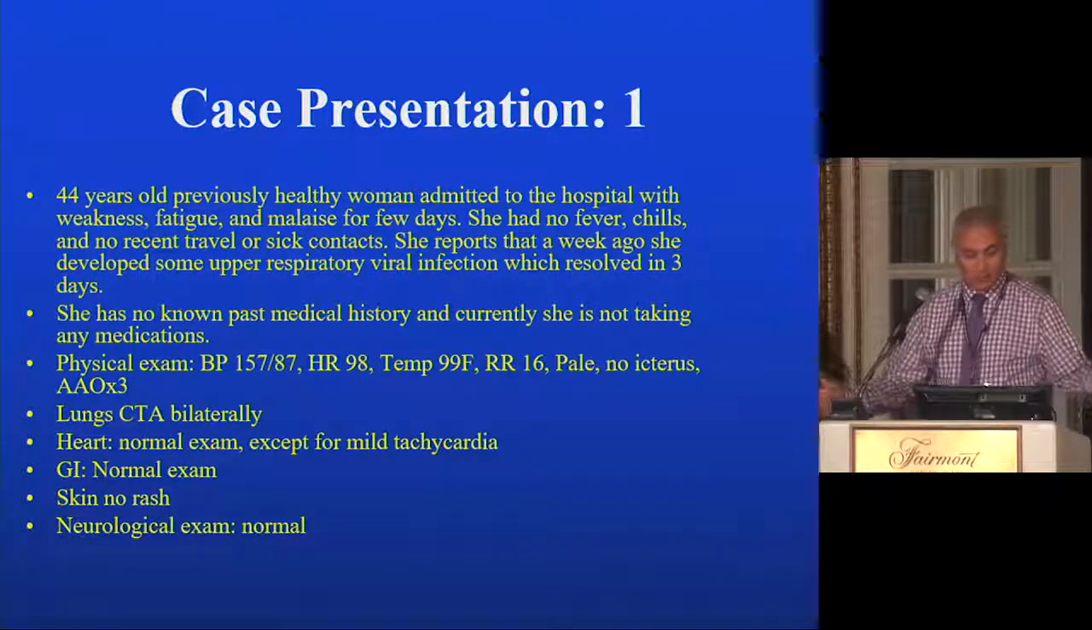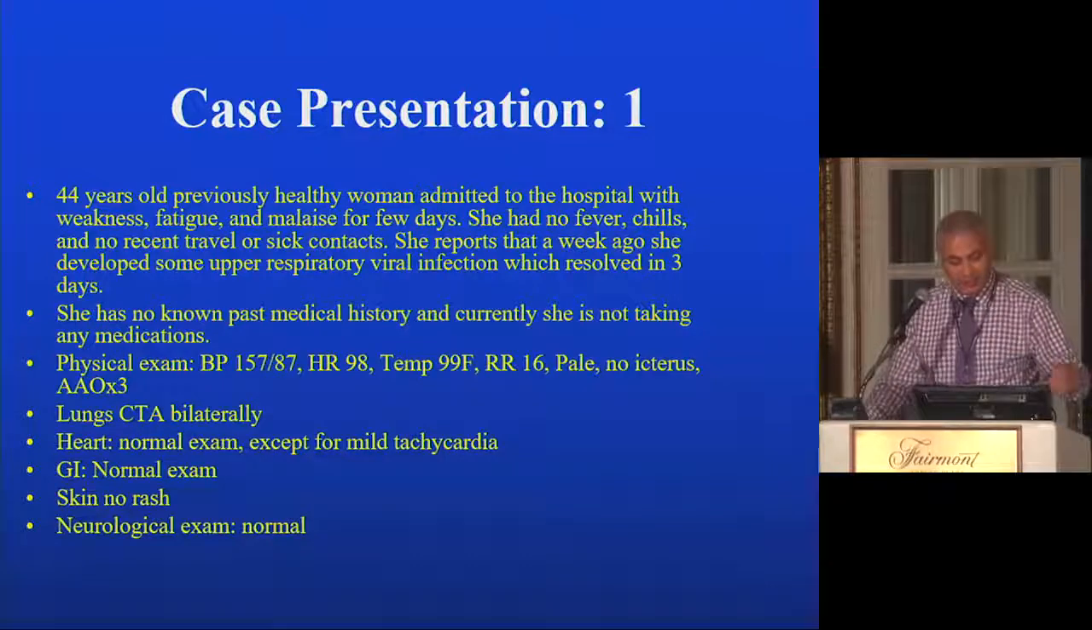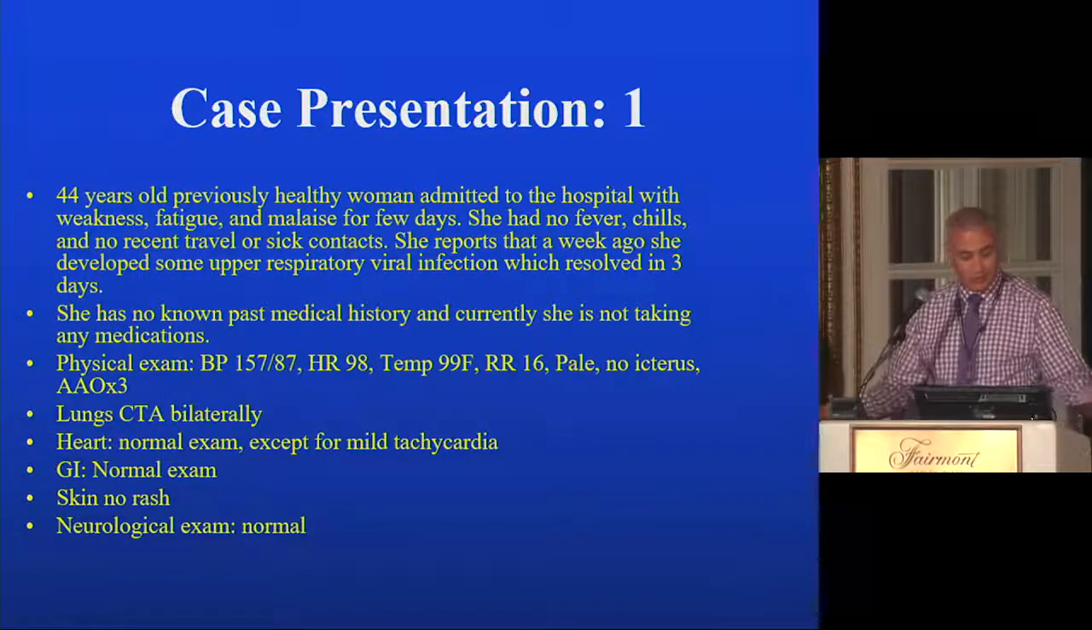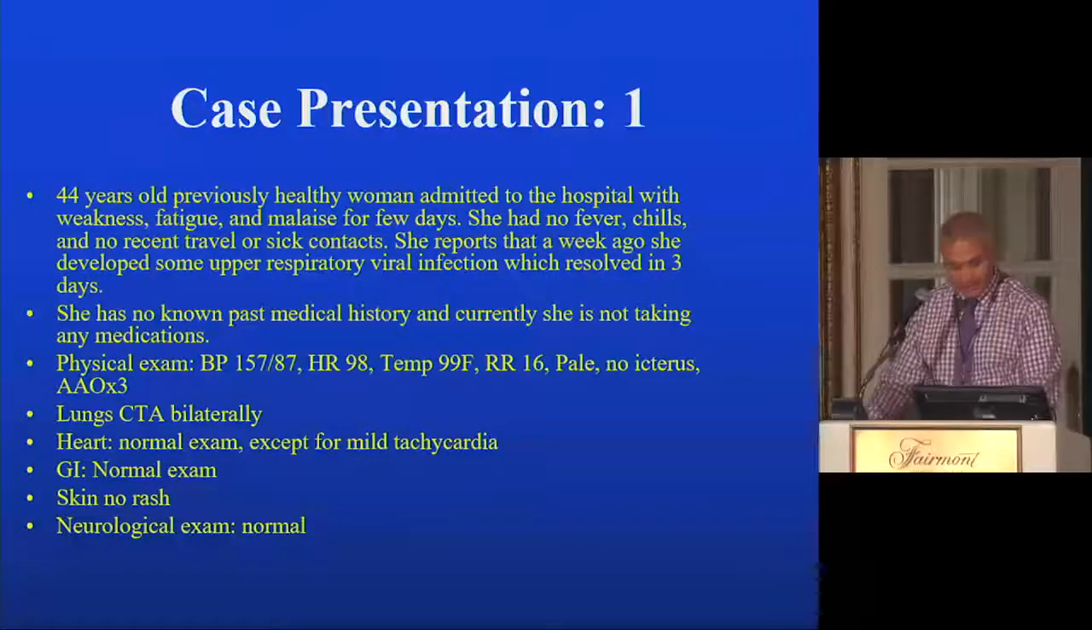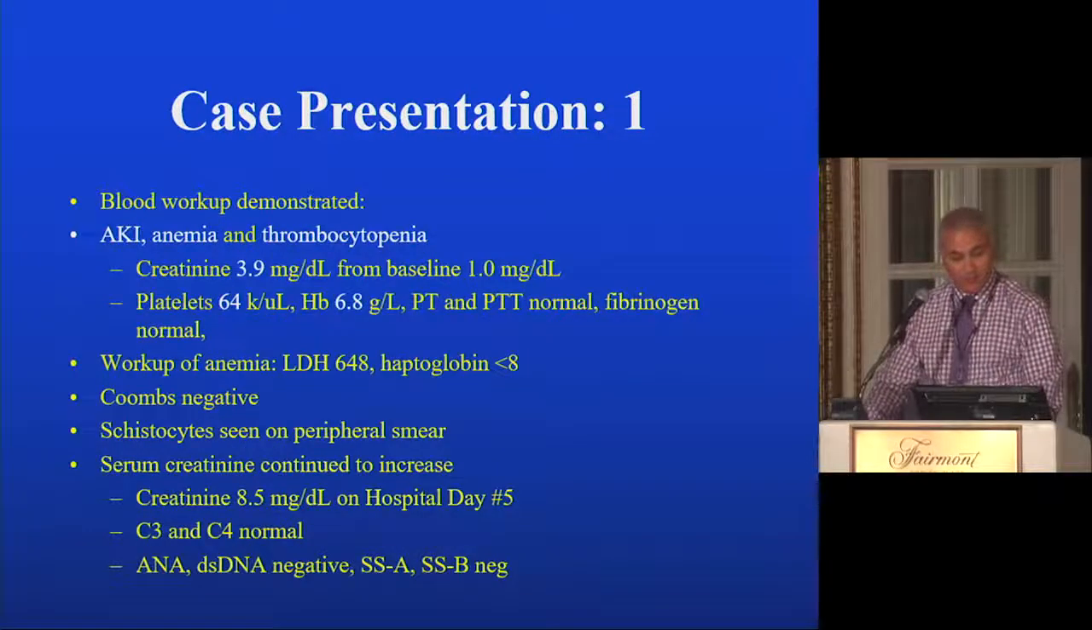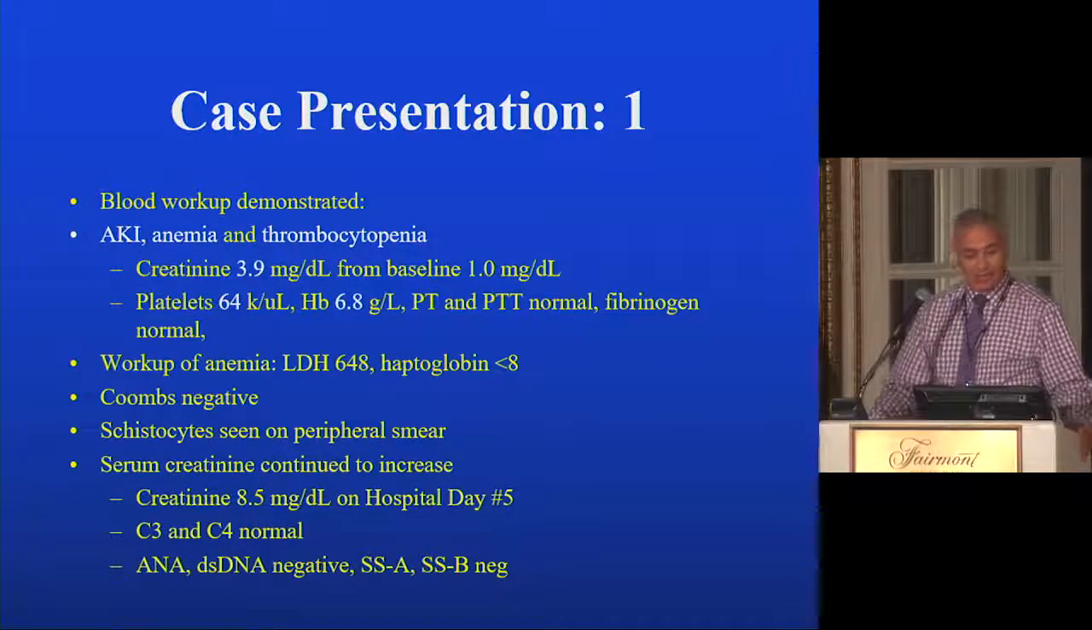Her physical exam was quite unremarkable except for elevated blood pressure. She had no icterus, no pallor, lungs were clear, heart was normal. GI is normal, skin exam was normal, no rash, and she had a normal neurological exam. On blood work, she had AKI, anemia, and thrombocytopenia. Her creatinine was 3.9 from a baseline of 1. Her platelets were 64,000, hemoglobin 6.8.